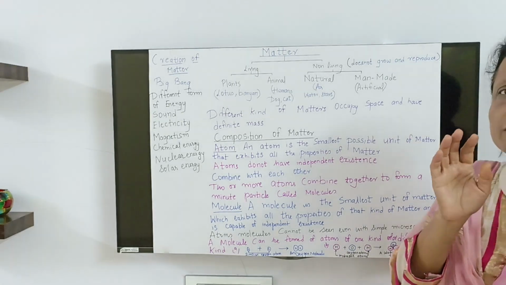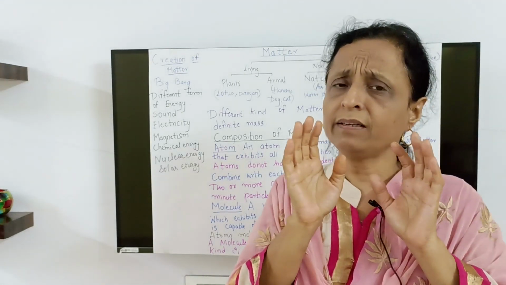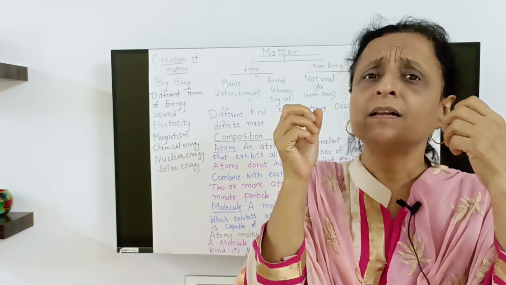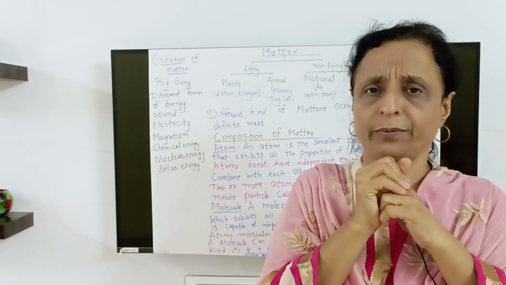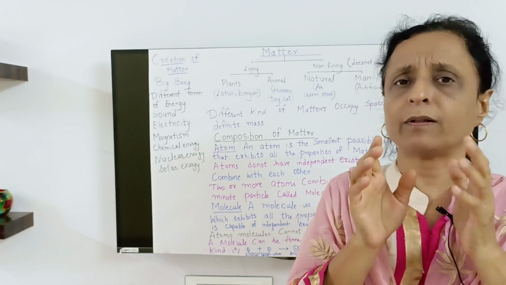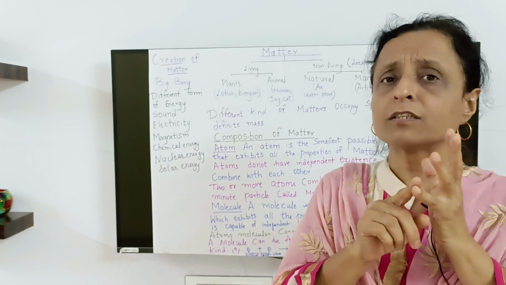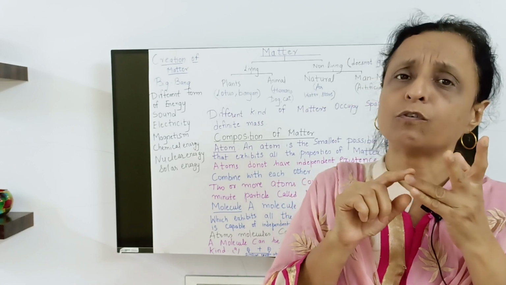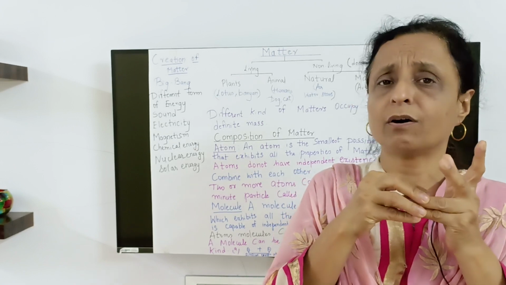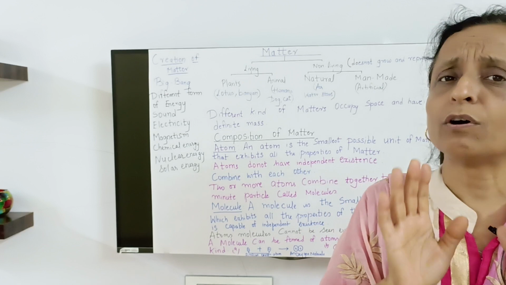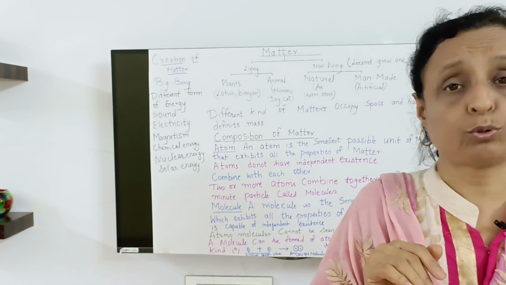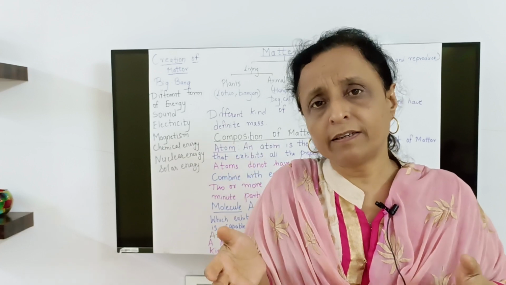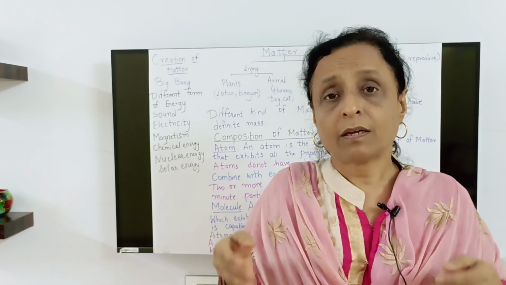Oxygen, some atoms will remain as atoms, but some will combine to form a molecule. For example, oxygen will never remain just oxygen. It will combine with another oxygen, and in nature you will always find it as O2. They will form a molecule. You will always find them as O2.